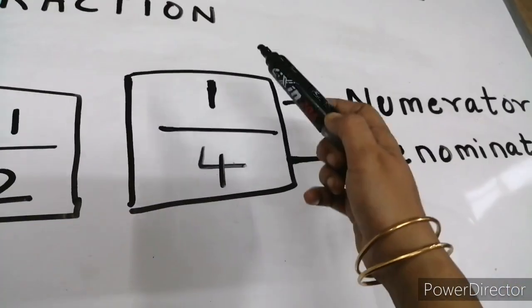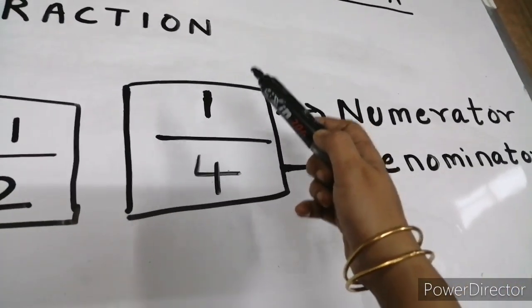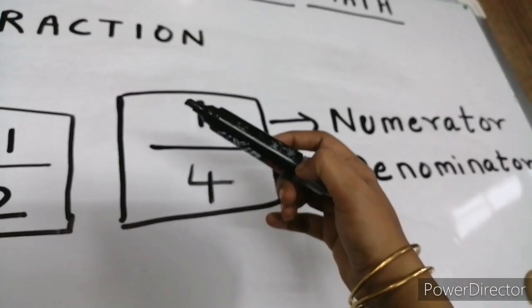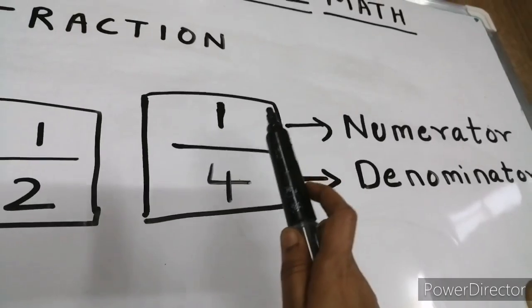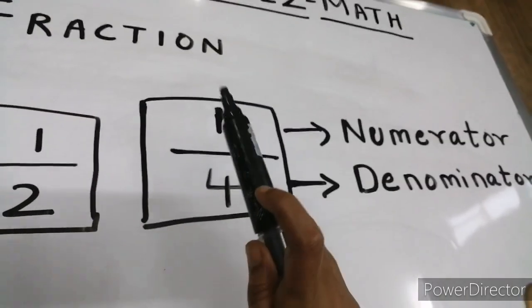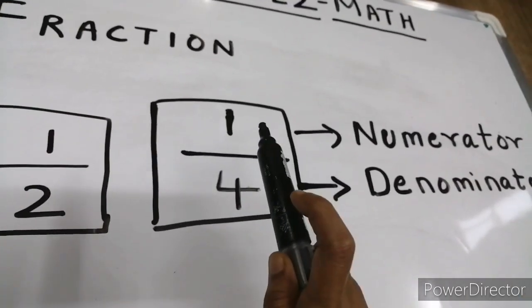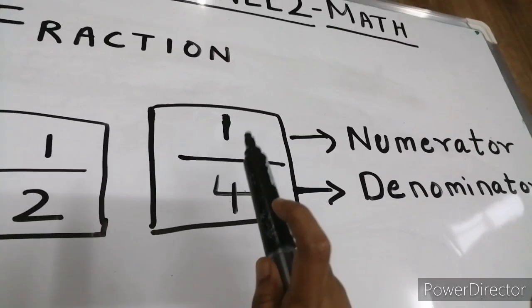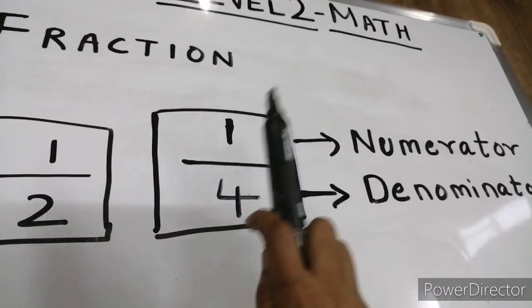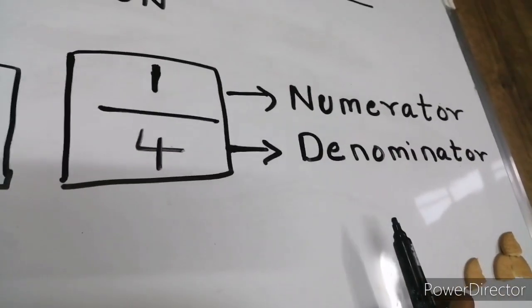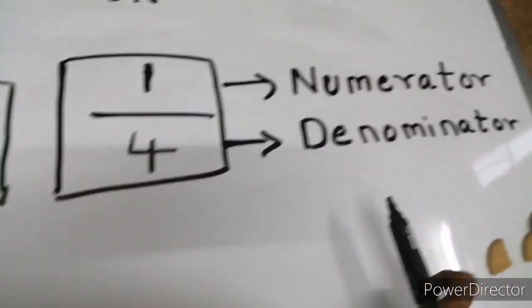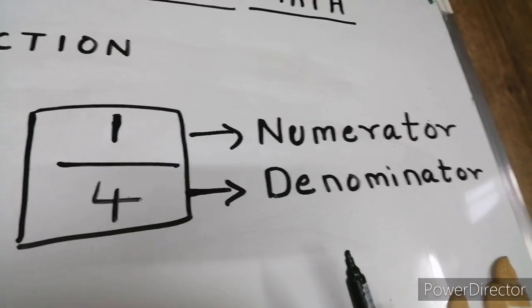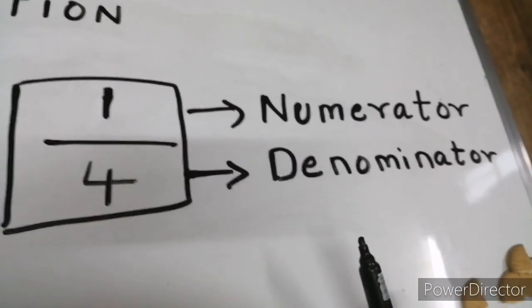The number above the line tells us what part we are taking from the whole, and the number below the line tells us the total number of parts in that whole object. So fraction, you are all thorough with fraction, numerator and denominator? Very good. I know that you have understood it very clearly. Now let us move on to the next concept.